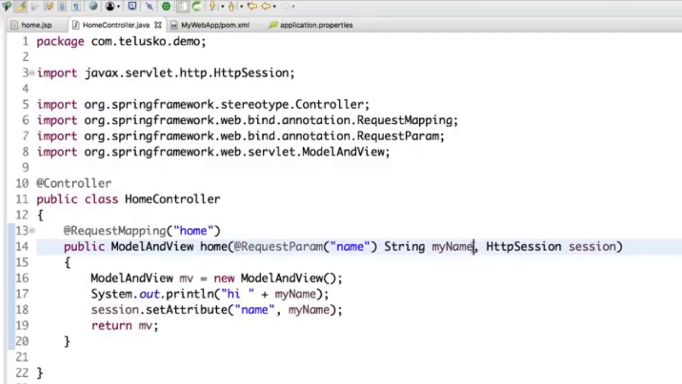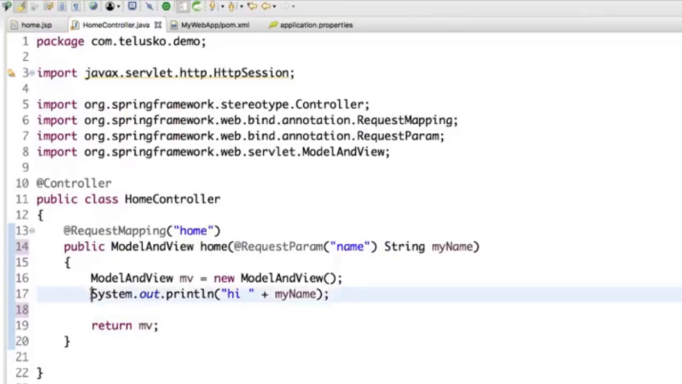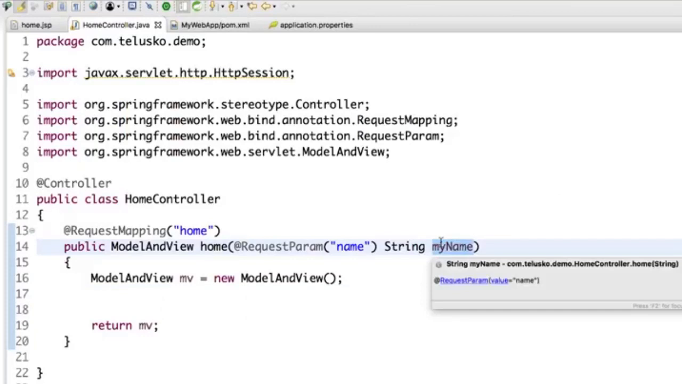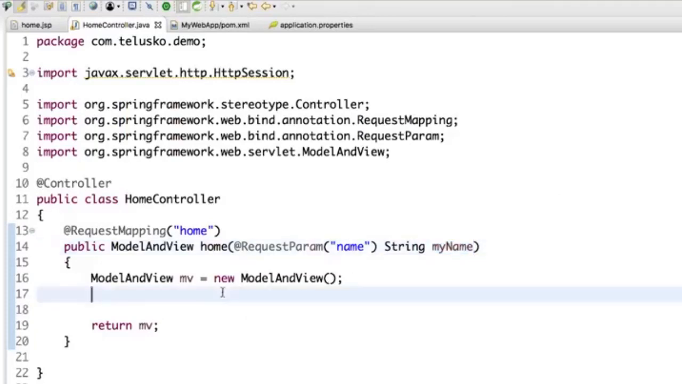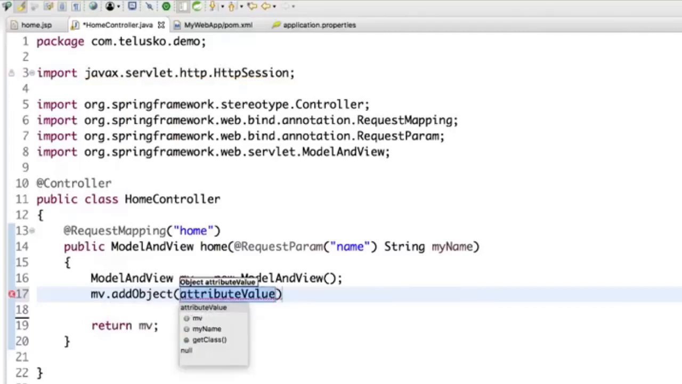I don't want to use session anymore because we don't normally use sessions. We will be using ModelAndView. Of course, I still have to send 2 things, the view name and the data. In fact, I don't even want to print on the console, it's of no use. So I have a ModelAndView object. I want to send this data, myName, and I want to specify the view name. The way you do that is by saying mv.addObject, and inside this addObject you can pass 2 things. The first one is the key, the second one is the variable name, which is myName in this case.